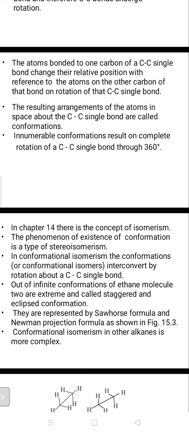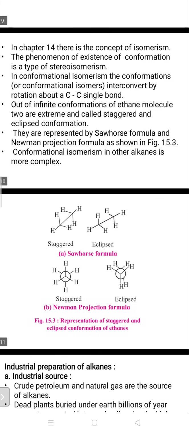And out of the infinite conformations of the ethane molecule, two extremes are called staggered and eclipsed conformations. They are represented by the Sawhorse formula and the Newman projection formula, as shown in the figure. Notice, Sawhorse and Newman are the names of scientists. They invented such formulas, that's why they are called the Sawhorse and Newman projection formulas that I'm going to show in the diagram. Conformational isomerism in other alkanes is more complex, meaning complicated.